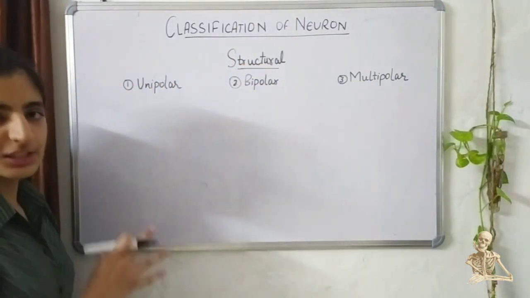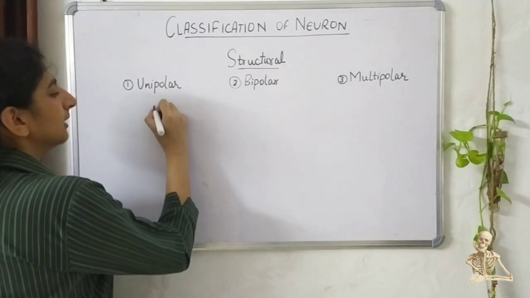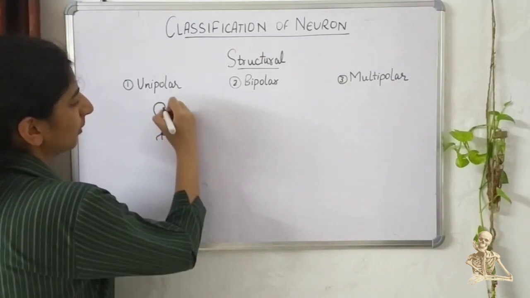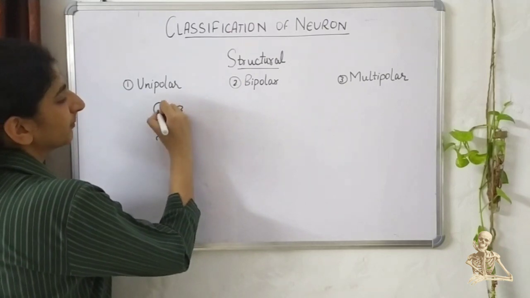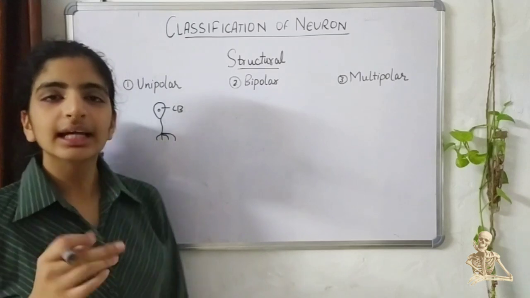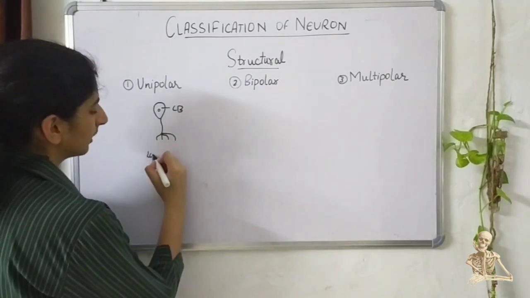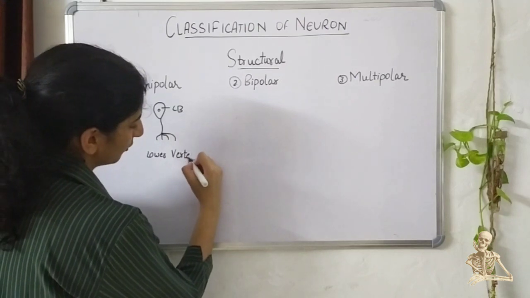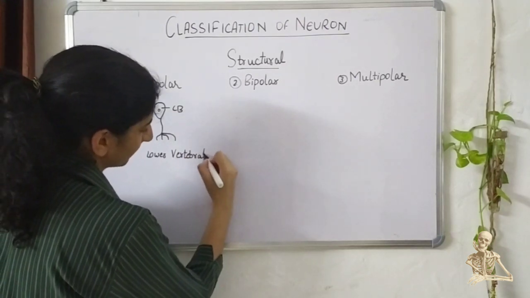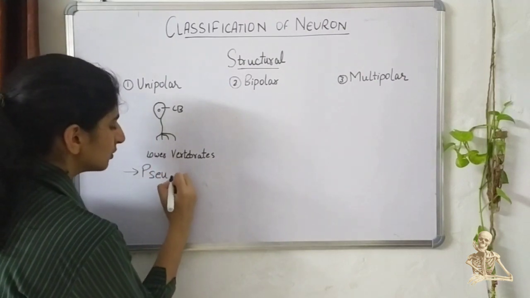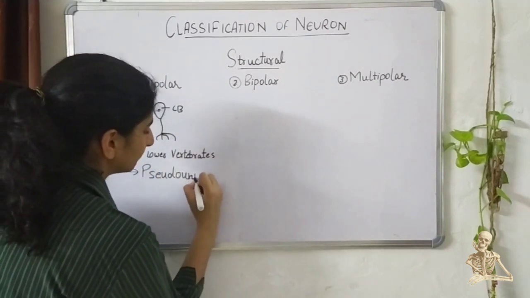The first one is the unipolar neuron. This is a neuron where there is only one pole that is coming out of the cell body. These are generally present in the lower vertebrates and not in humans. However, there is a different type that you might see in a few books. That is known as a pseudo-unipolar neuron.